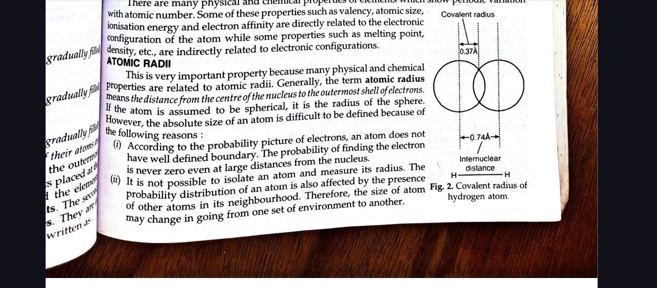However, the absolute size of the atom is difficult to define because of the following reasons. According to the probability picture of electron, an atom does not have a well-defined boundary. The probability of finding the electron is never zero, even at large distance from the nucleus. It is not possible to isolate an atom and measure its radius. The probability distribution of an atom is also affected by the presence of other atoms in its neighborhood. The size of an atom may therefore change in going from one set of environment to another.